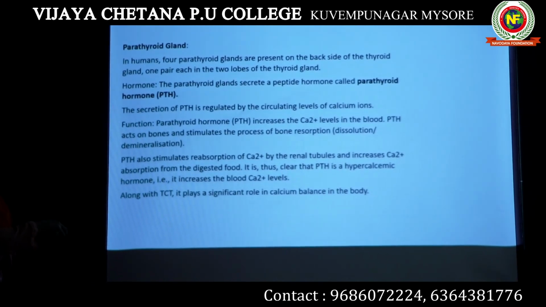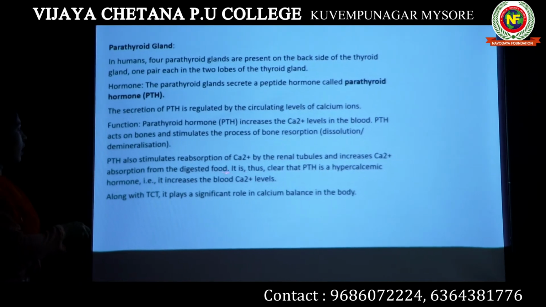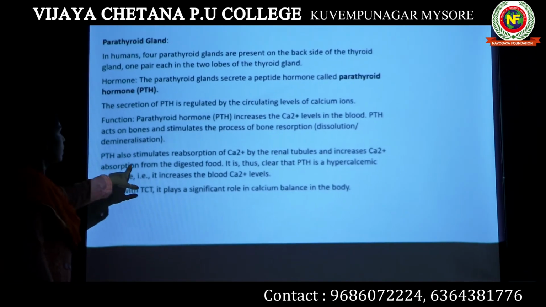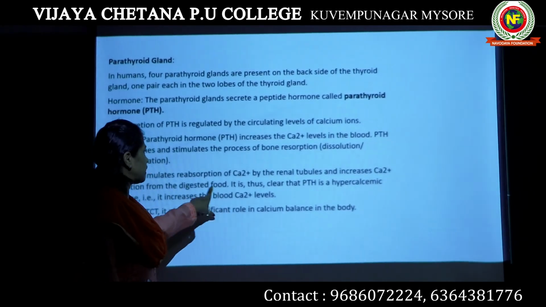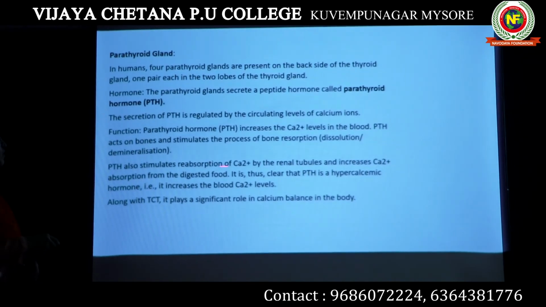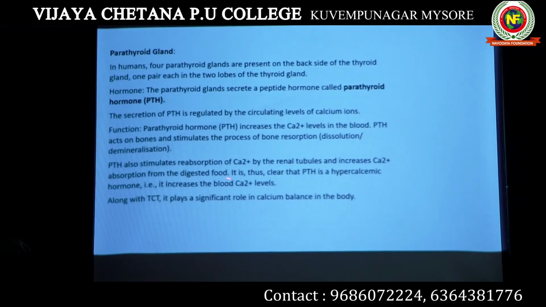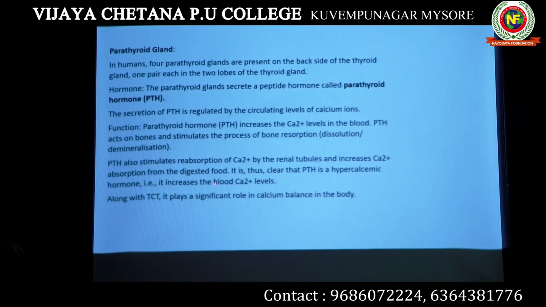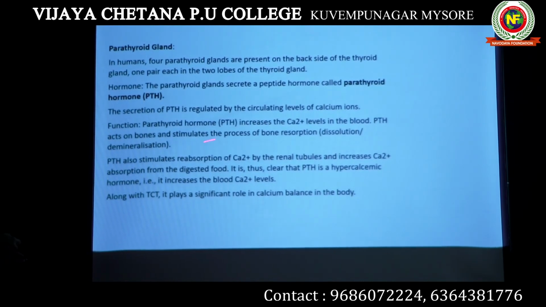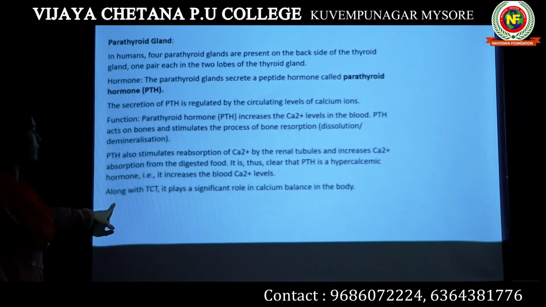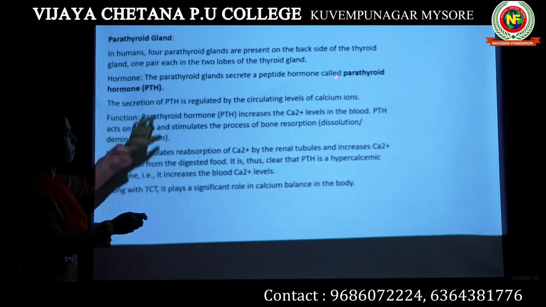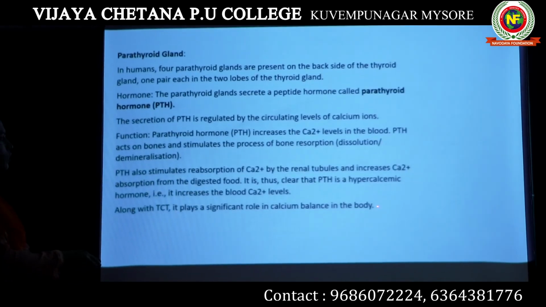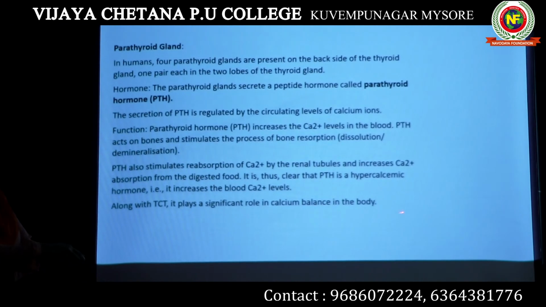The third way it increases your calcium level in the blood is that it takes up a lot of calcium from your digested food. If you are consuming food which is rich in calcium, all the calcium present in that food will be taken into the bloodstream by this hormone, parathyroid hormone. This way also they increase your blood calcium levels. So totally this hormone, parathyroid hormone, along with thyrocalcitonin, controls your calcium balance in the body.